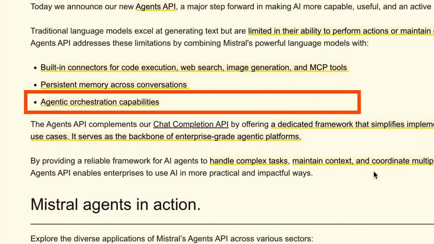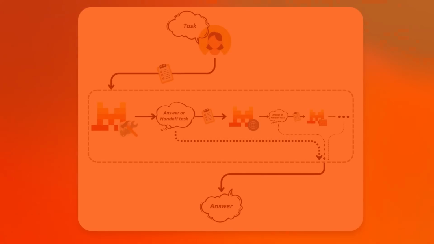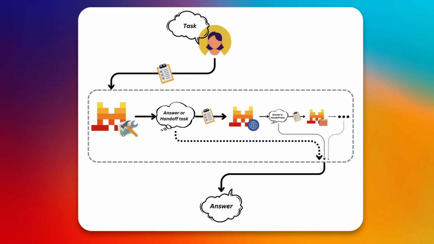Now, the third thing that they talk about in here is the whole agentic orchestration capabilities. And this is referring to things like the ability to hand off from one agent to another agent. It's also referring to things like being able to do sequential agents where you've got things step by step, which was heavily promoted by LangGraph and Llama Index, etc., but also the ability to do things in parallel and actually control it.